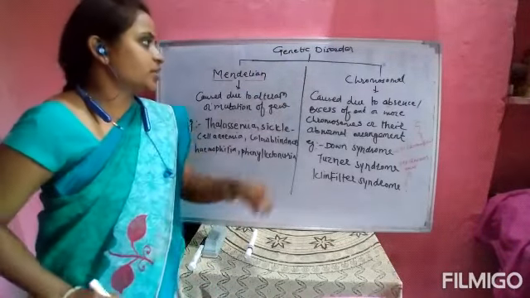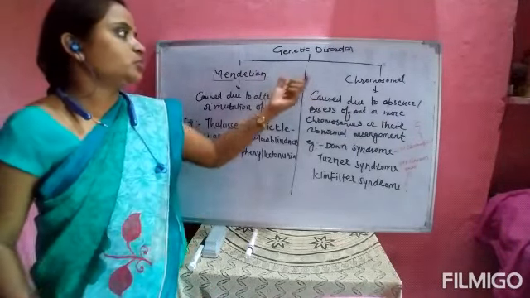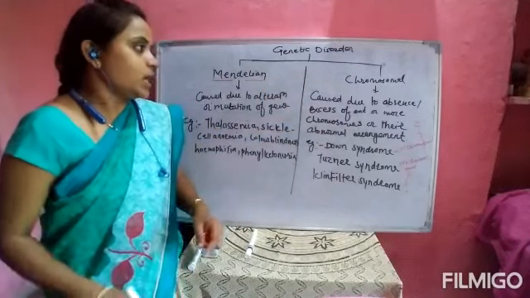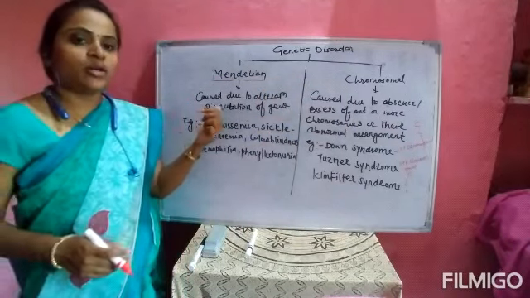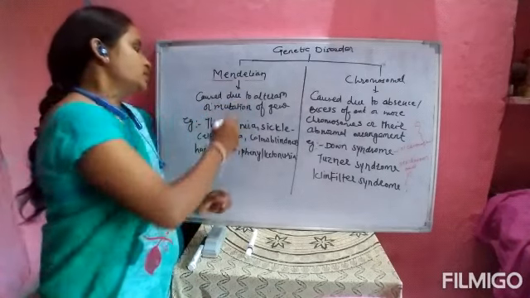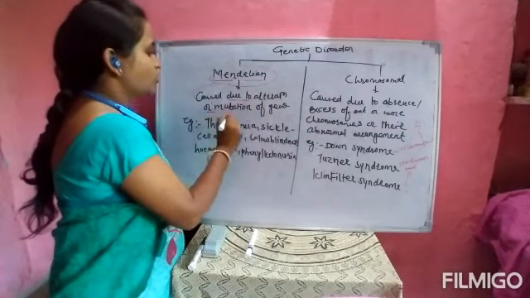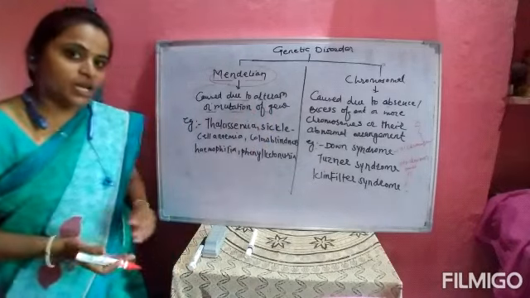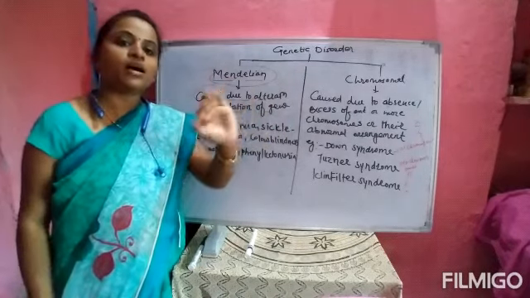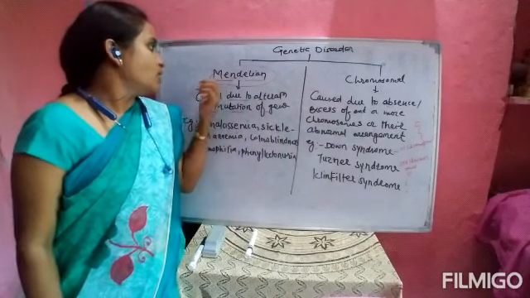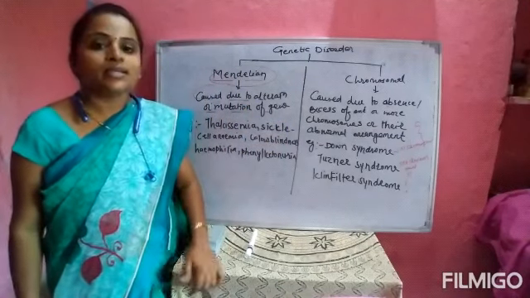We are discussing the genetic disorder. There are two different types of genetic disorder, that is the Mendelian disorder and the chromosomal disorder. Mendelian disorder means what? This Mendelian disorder is caused due to the alteration and mutation of the gene. म्हणजे एखाद्या जीन मध्ये म्युटेशन किंवा अल्टरेशन झालं किंवा चेंजेस झाले, that is called as the Mendelian disorder.